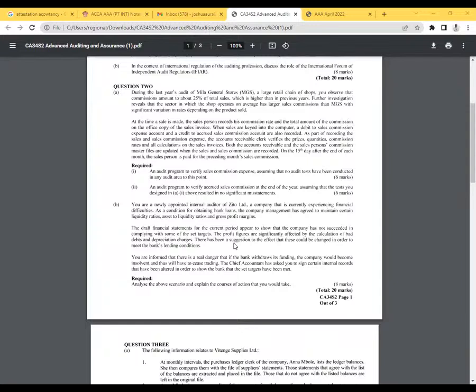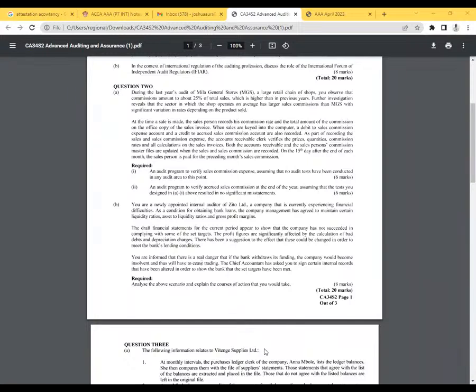So as an internal auditor, even if the accountant had done them, I would want, as an auditing procedure, to recalculate this and assess the impact, and even advise them. Look at this. They want me to analyze the above scenario and explain the course of action that you take. So these are the action points. I have to recalculate this, right? So we are told here that you are informed that there is a real danger. Great. Let me just continue here.